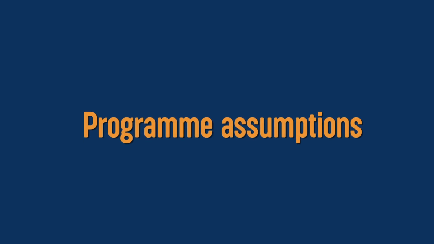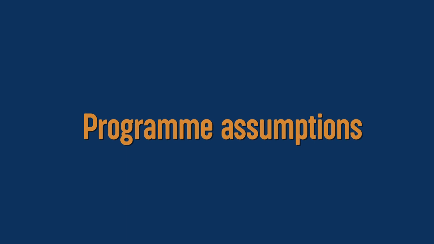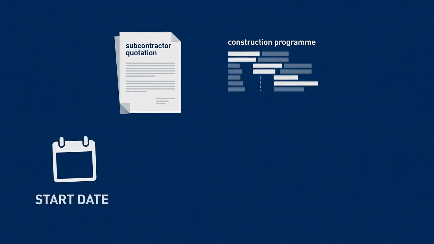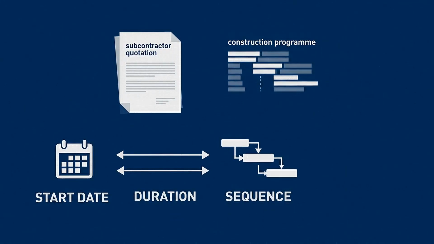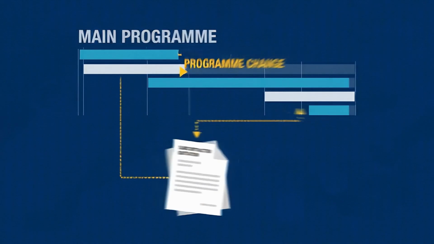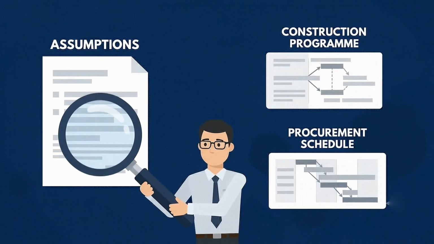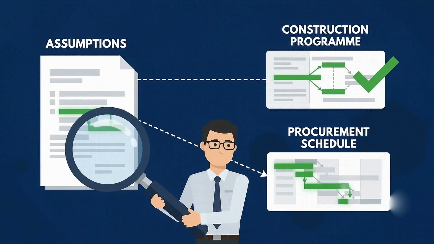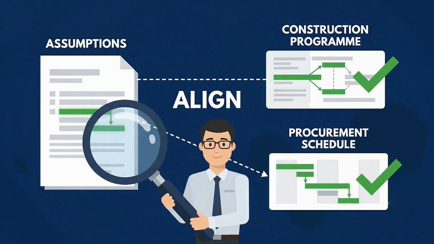The fourth point is the subcontractor's program assumptions. Their price may be based on a particular start date, duration, sequence, or number of visits. If the main program changes, the subcontractor may seek additional payment. Make sure their assumptions align with the correct construction program and procurement schedule.